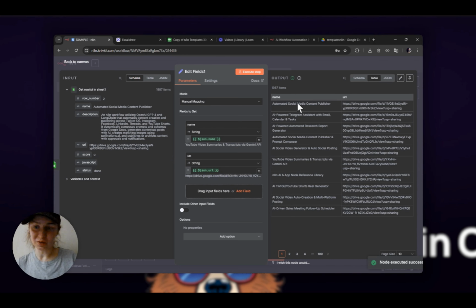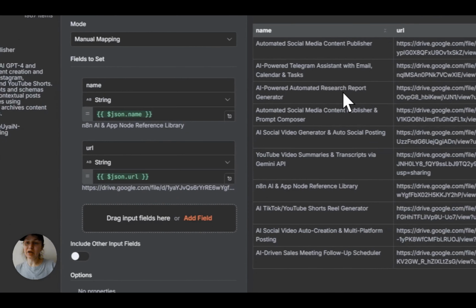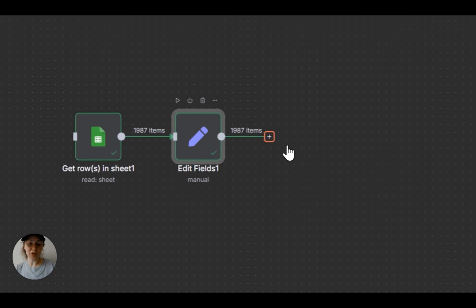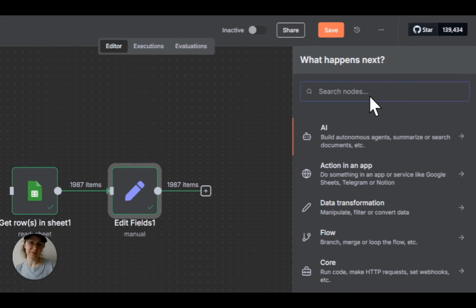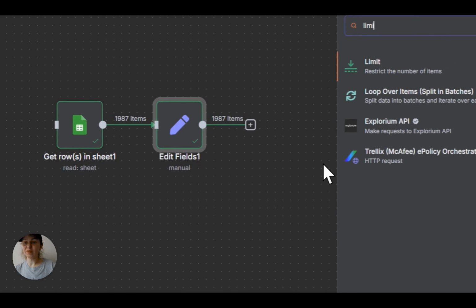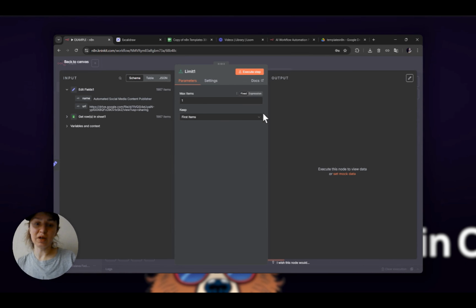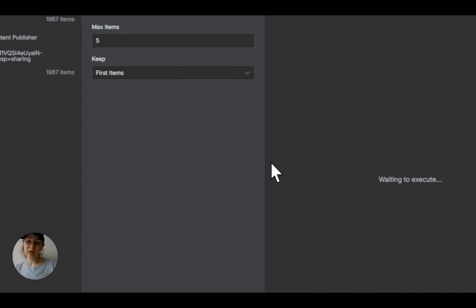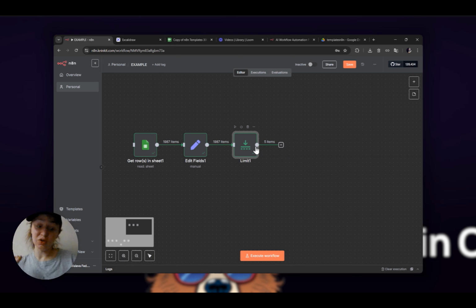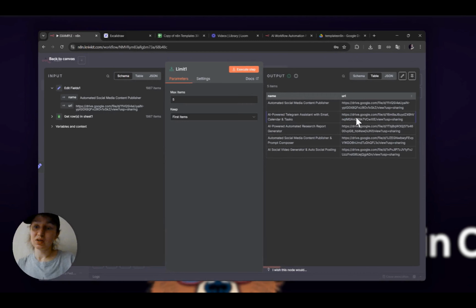I don't want to download all the 2000 files, so I would like to limit my outputs and let's say download only 5 items. Yes, here are my 5 items. And what I do next, if we look closely, we see that every file is stored on Google Drive. So what we need to do first, before uploading a file somewhere, we need to download it.